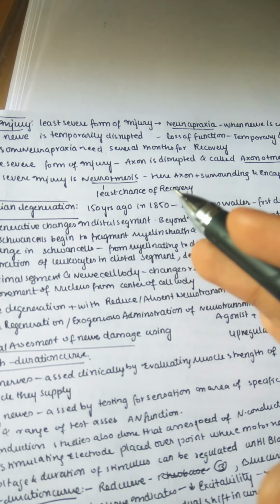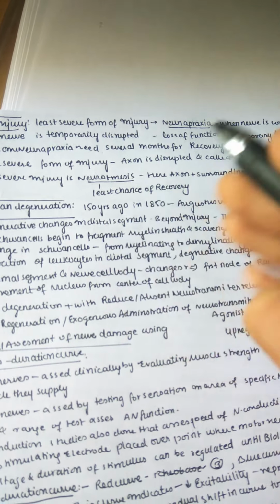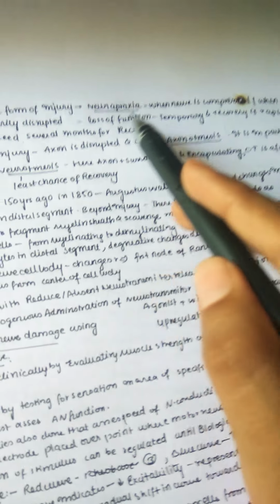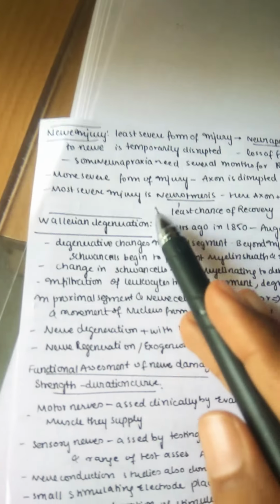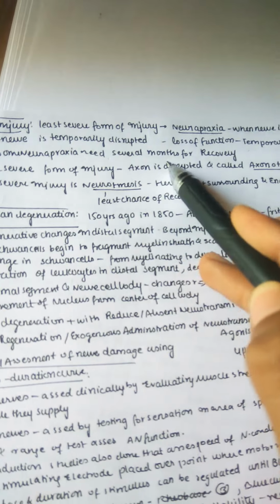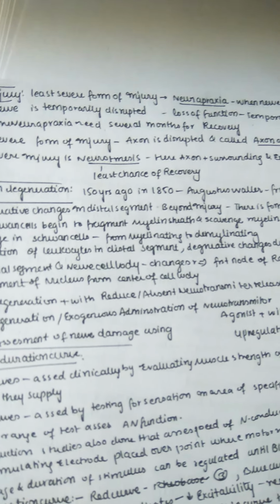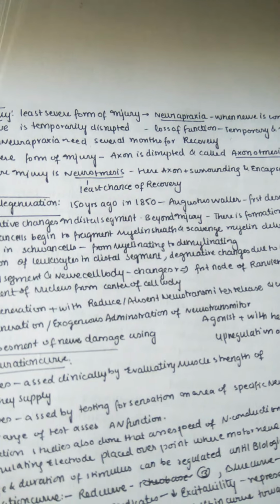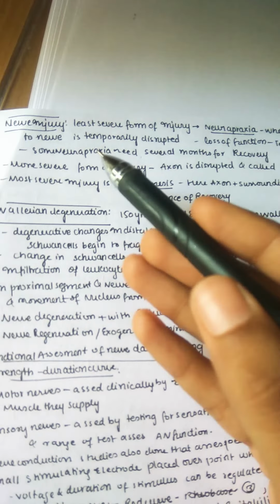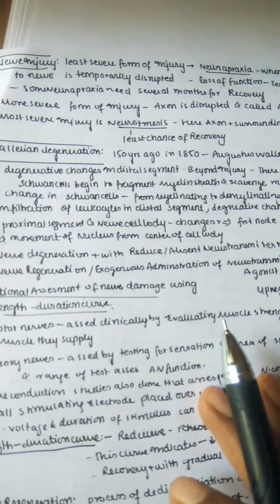Also some blood supplies decrease, as we saw before, like vasculitis. So there is loss of function, but only temporary, and the recovery is rapid, within hours. But some neurapraxia needs several months for recovery, because some injuries may be more severe than normal neurapraxia.